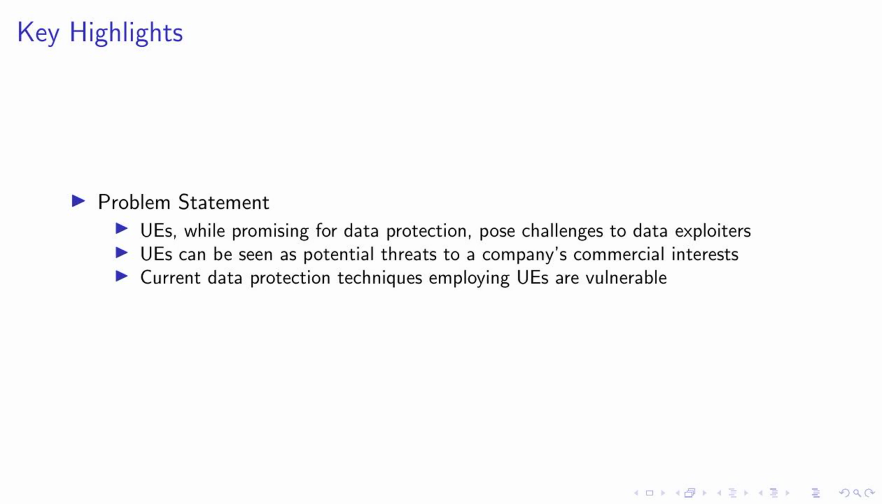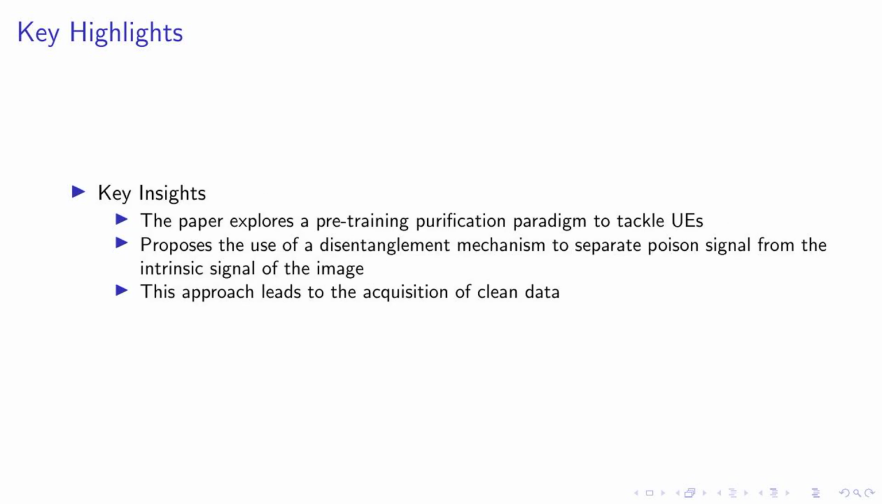We've identified a problem. Unlearnable examples, or UEs, are a double-edged sword. On one hand, they are promising for data protection, especially for proprietary or sensitive information. On the other hand, they pose significant challenges to data exploiters, who may view them as potential threats to a company's commercial interests. Furthermore, our research has revealed a critical vulnerability in current data protection techniques that employ UEs. This vulnerability underscores the need for more reliable and trustworthy data protection methods. In the following slides, we will discuss our proposed solution to these issues.